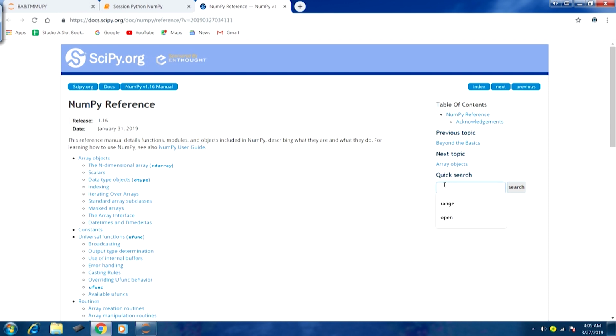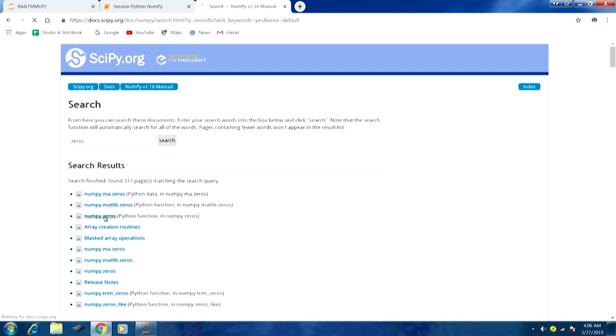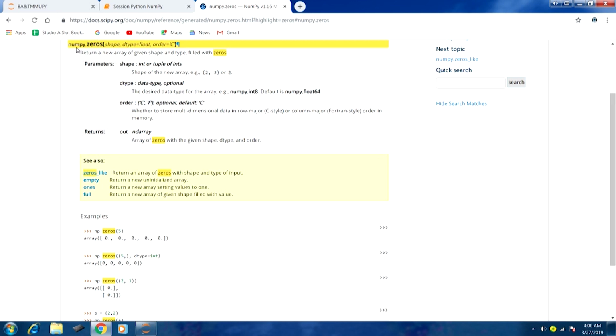In the quick search box, whatever function we are interested in, we can always type it in. If we want to find out more details about the zeros function, we can just type zeros, and you can see numpy.zeros. This is the Python function that we are looking for. Here you can see the details. The first argument is the shape, so we are supposed to specify the shape of the array. Then dtype, which is a keyword argument, and the default value is float. Then we have another argument, order.